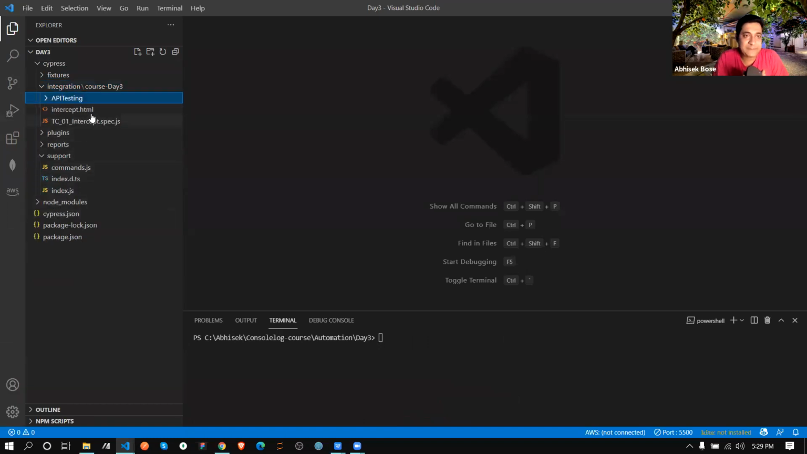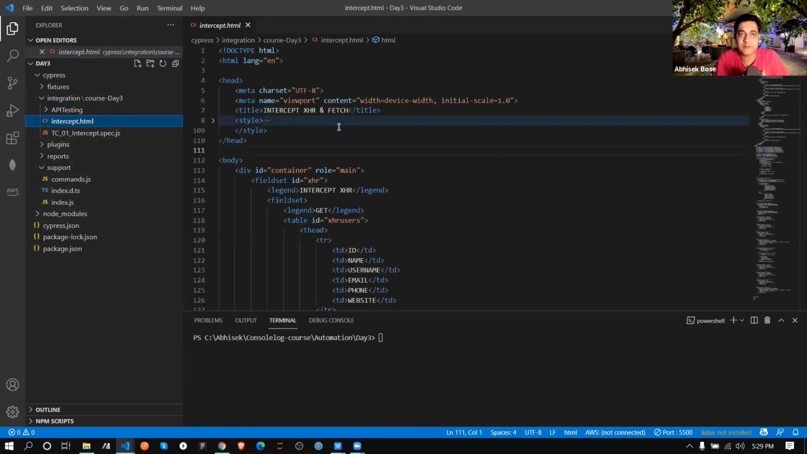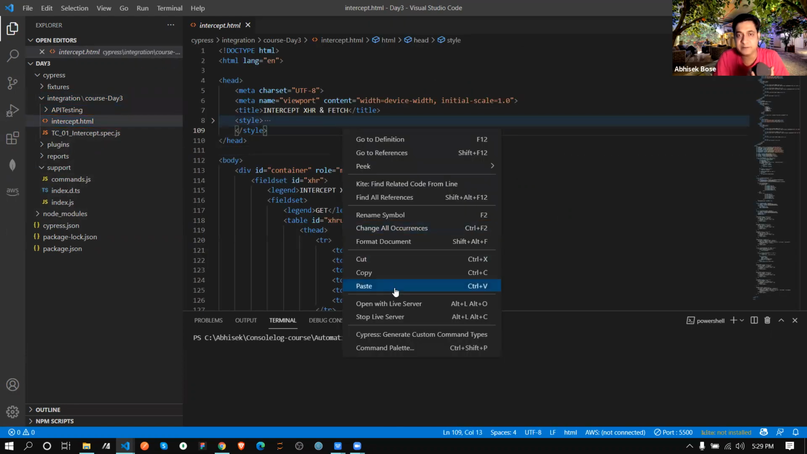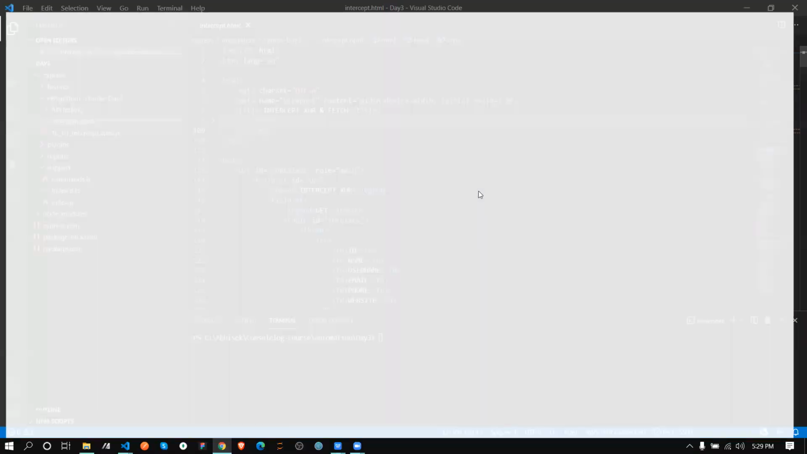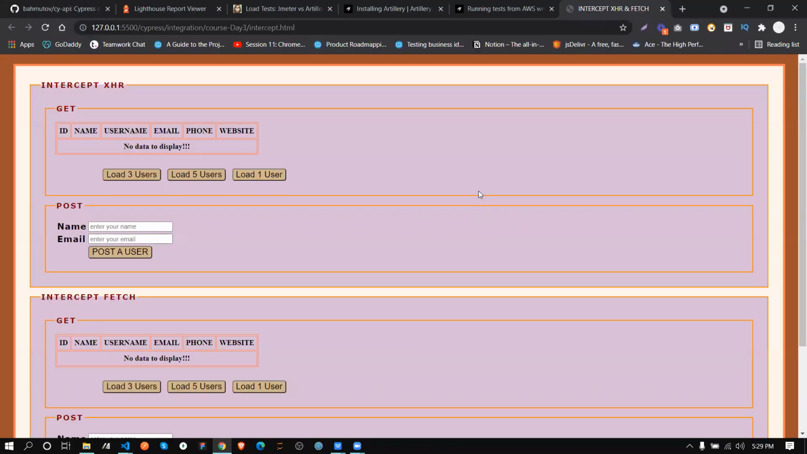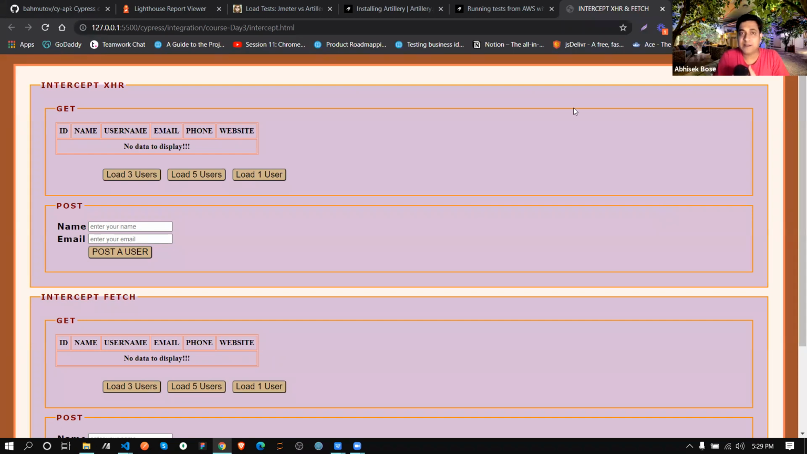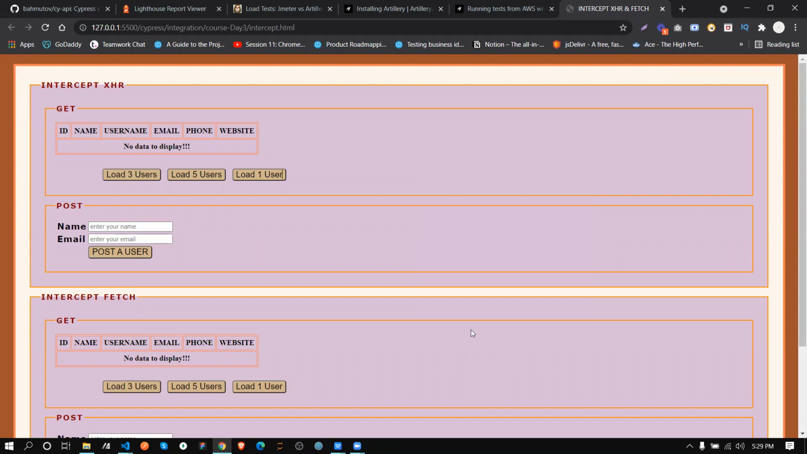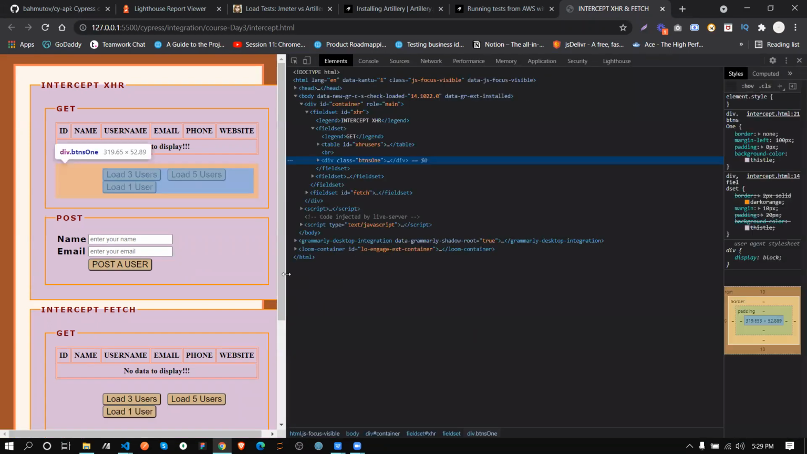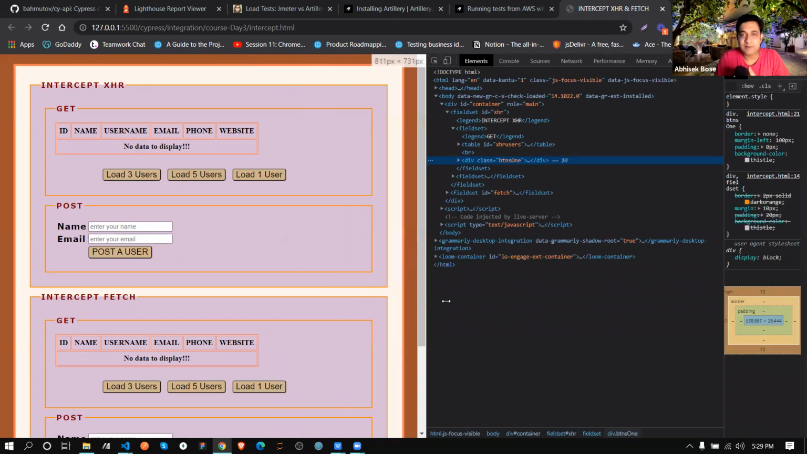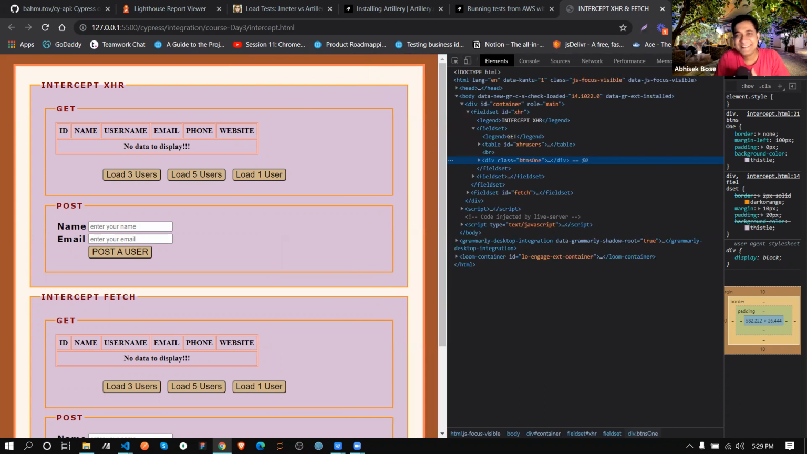So let me first run one file. Okay, let me run this one. So API testing, that is different and this is different, right, in Cypress? Absolutely. How and why, that I am going to share. So API testing we are going to learn today. We will check XHR and API together.